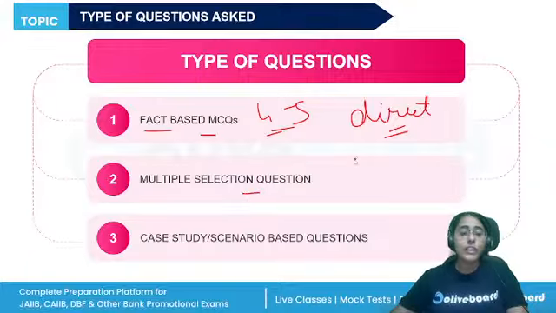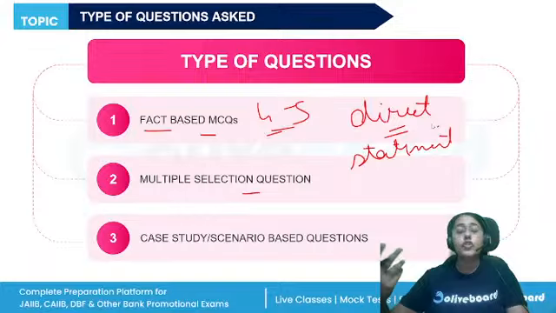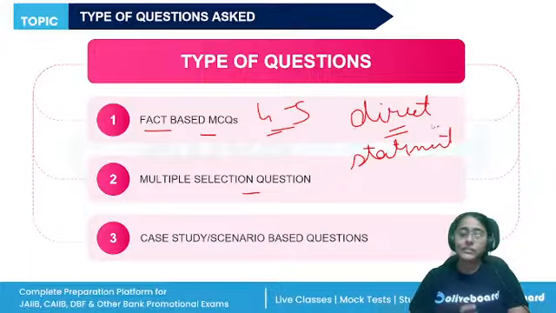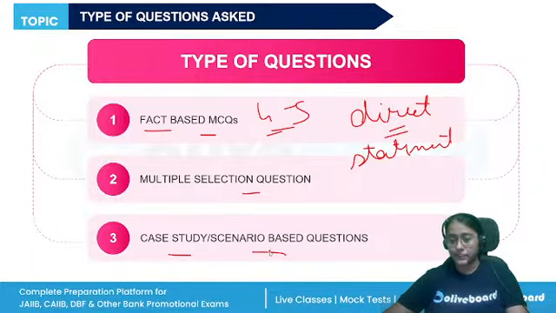Then multiple selection questions. You'll be given statements like which of the following is true about the amalgamation of two institutes, two companies. You'll be given four or five statements. You need to select which of the following statements are correct: 1, 2, and 3, 2, 3, and 4, and so on. And then you will have case study or scenario based questions as well.